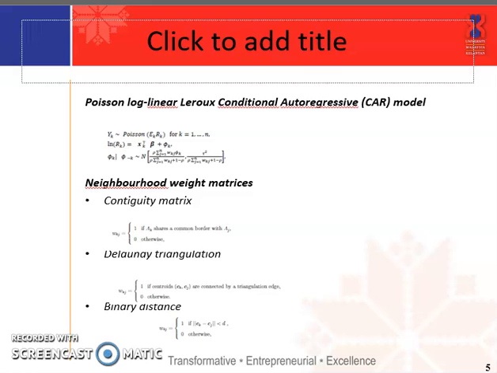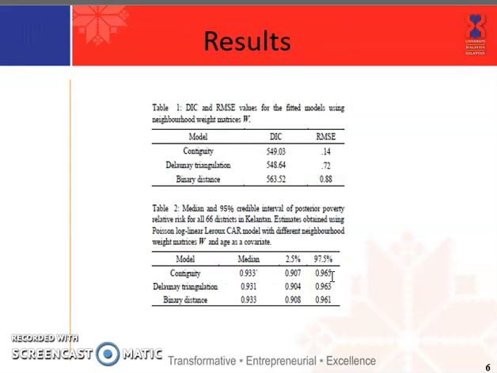where W_KJ equals 1 if area K and J share a common border, and 0 otherwise, while the Delaunay triangulation is defined as W_KJ equals 1 if the centroids of area K and J are connected by triangulation, and 0 otherwise. Lastly, for the binary distance neighborhood matrix, W_KJ equals 1 if the Euclidean distance between the centroids of area K and J is less than the threshold distance, which is the maximum of the minimum distance between each other, and 0 otherwise. Okay, next we move to the result of the study.